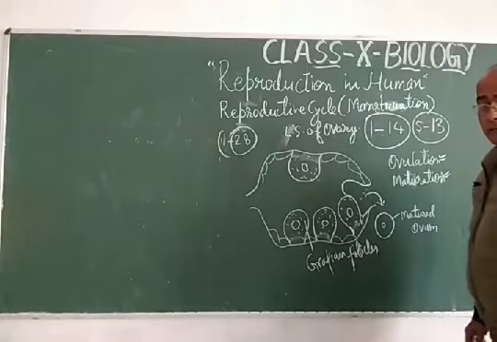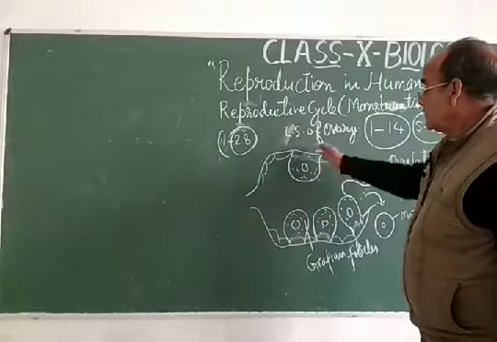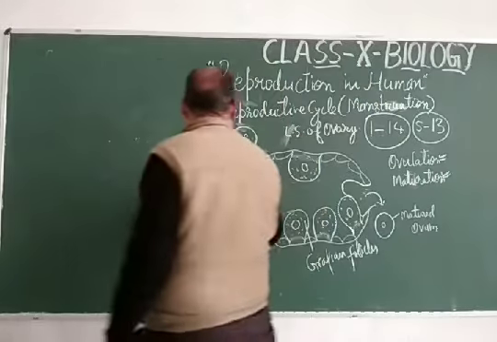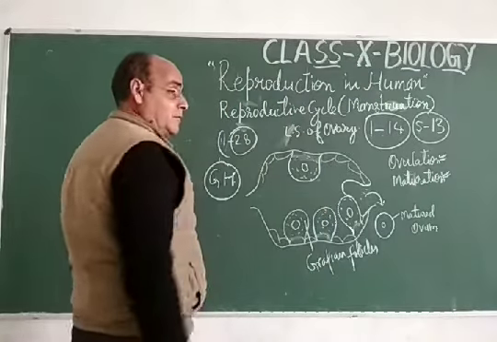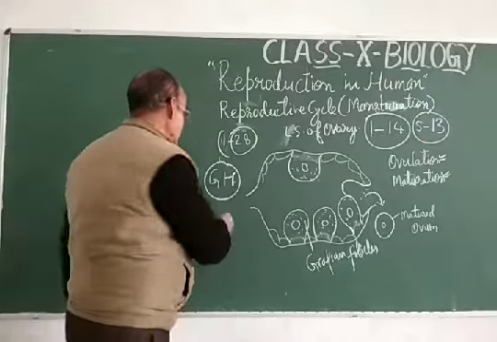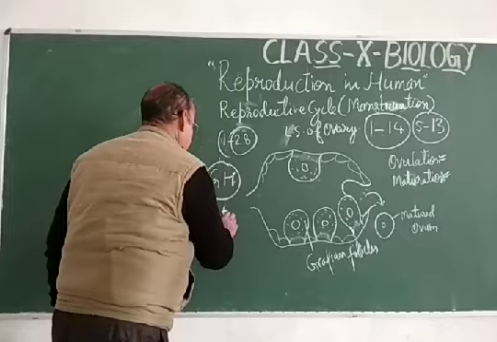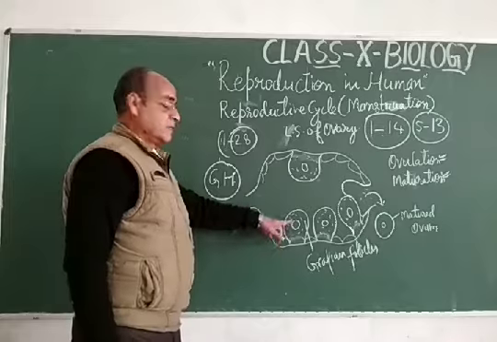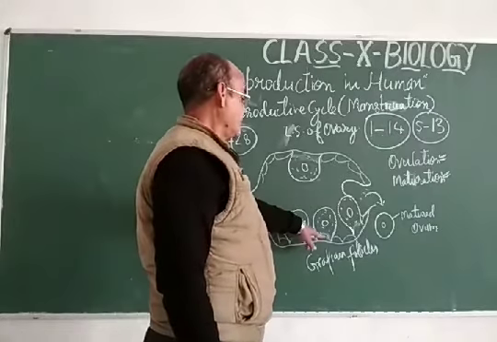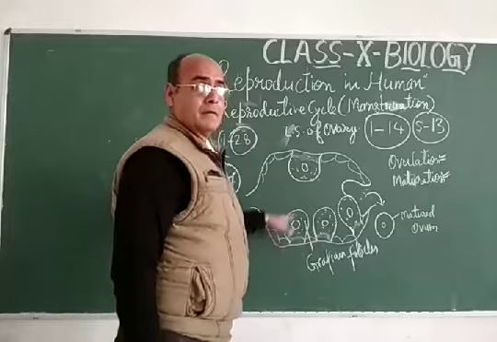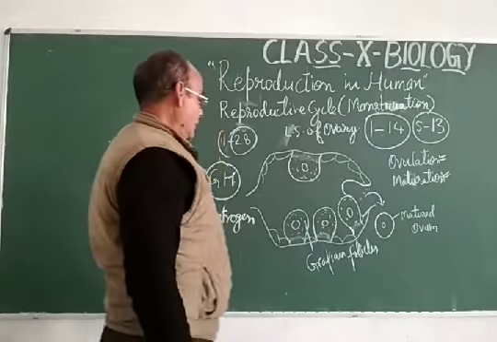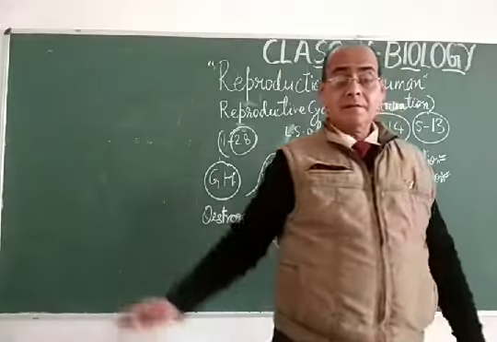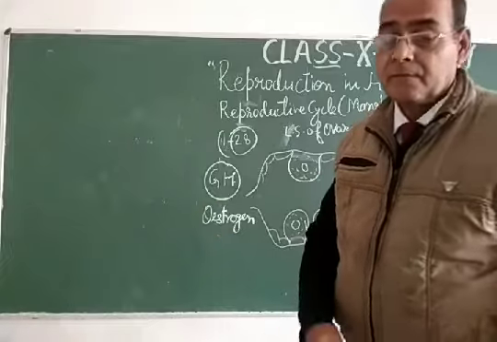Dear students, this process is totally controlled by the hormone secreted by the pituitary, which is called GH. This hormone from the pituitary initiates the secretion of estrogen into the ovary, which initiates the inner lining cells to form the Graafian follicles and production of the ovum, as well as the maturation of the ovum. Dear students, this is the reproductive or menstruation cycle.